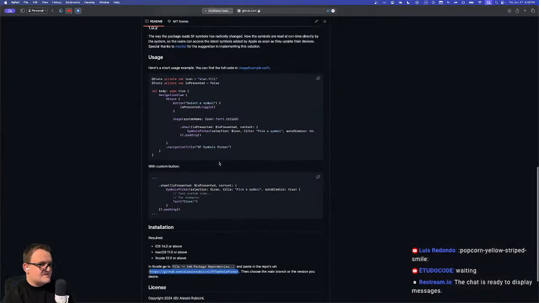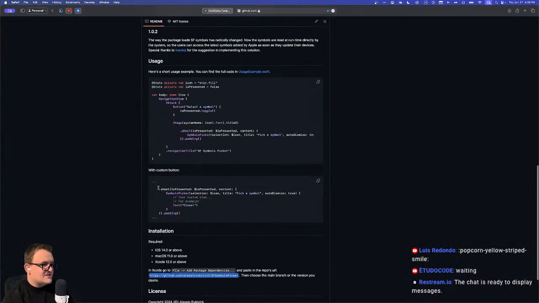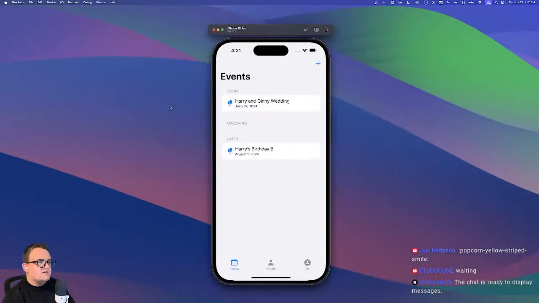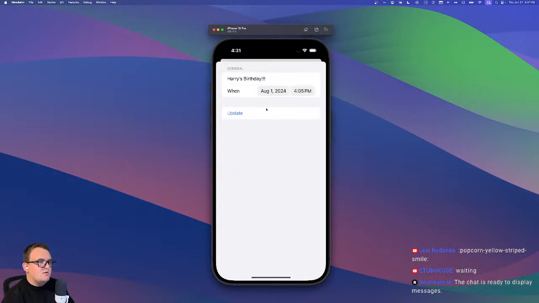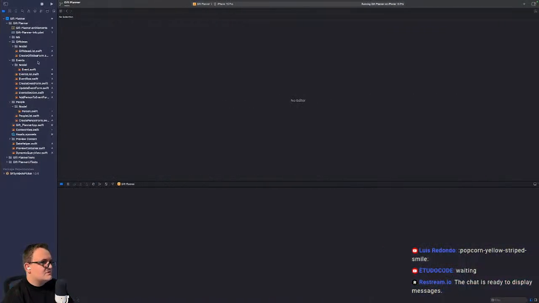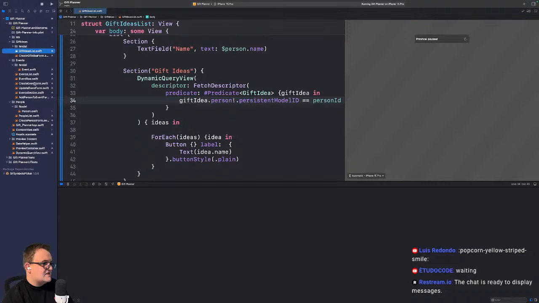Alrighty. So how do we use this here? We just pop up a sheet, it looks like. Oh, that's a custom button. Do we need a custom button? What's the difference here with a custom button? Oh, it's saying you can pass in a custom button, a close button or something. I don't think we need a custom button. All right, so here's our form. So I think we just want to have another, do we want a section? I don't think we need a section for this actually.